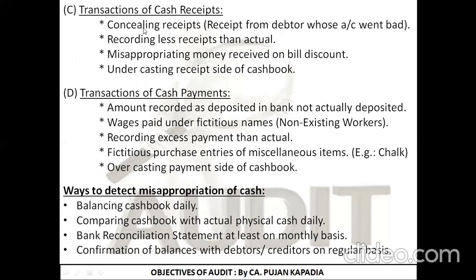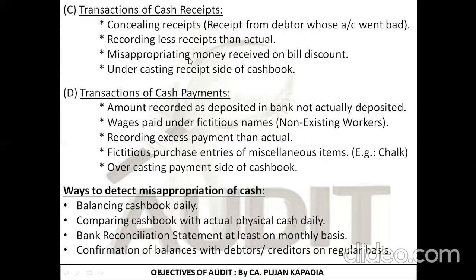Moving ahead, how we can embezzle cash in cash receipts. The first is concealing receipts. That is, if I'm receiving from any debtor any kind of payment, I'm not showing it in my books of account. This is known as concealing the receipts. Second is recording less receipts than actual. If I'm receiving 10,000 rupees, I'm recording only 7,000 rupees. So the remaining 3,000 is being embezzled.